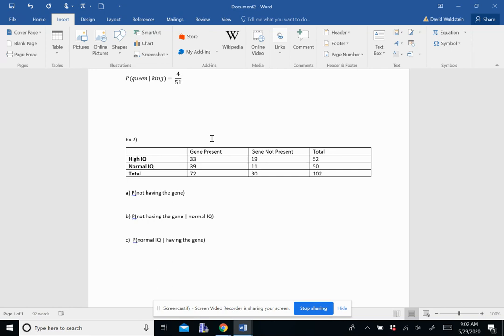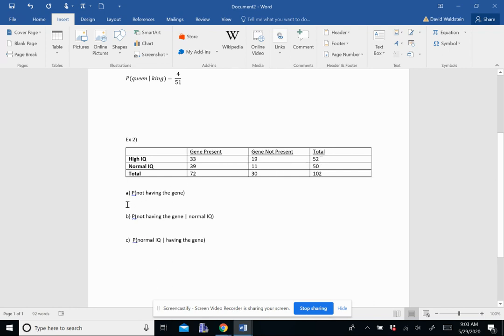This is the result of a study where researchers were looking at children's IQs and the presence of a specific gene in each child. Let's look at the table here. We have high IQ, normal IQ, and the total. We have whether the gene was present or not present, and the total.